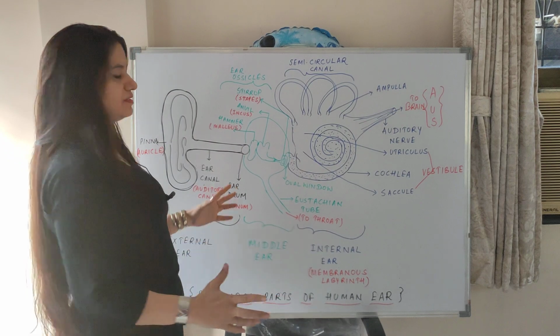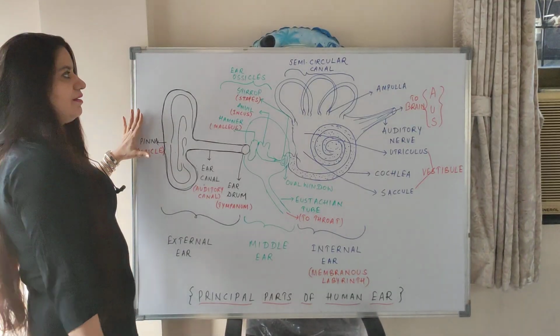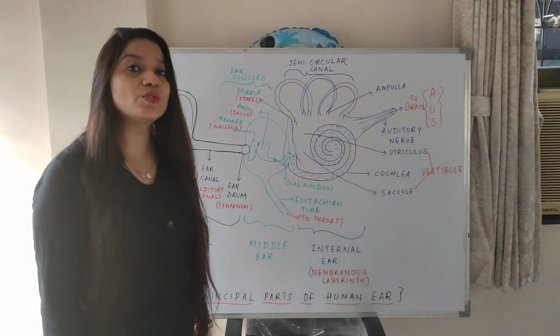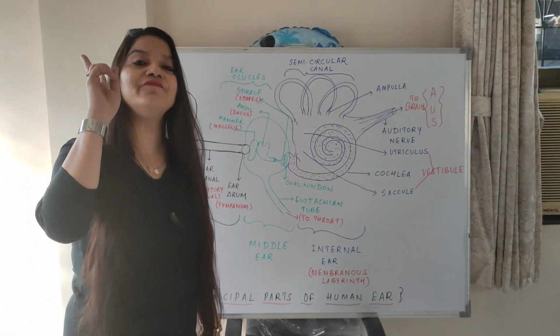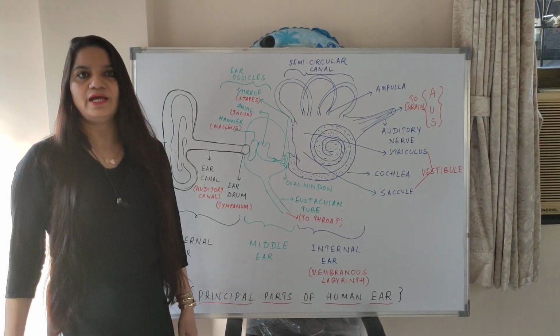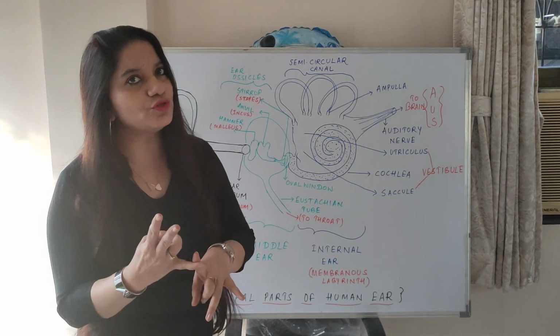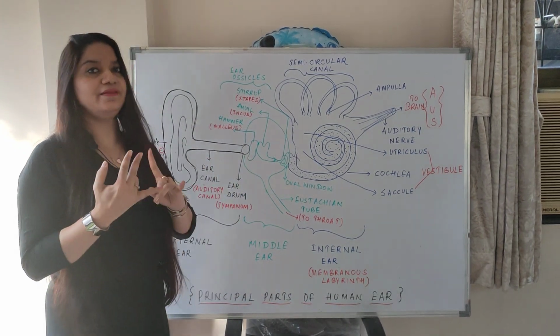So let us begin with one of the tough topics, that is the human ear. Human ear is a sense organ which is linked with two functions. Two main functions are there. The first function is the hearing ability and the second function is body balance. So human ear has two functions, the body balance and the hearing.